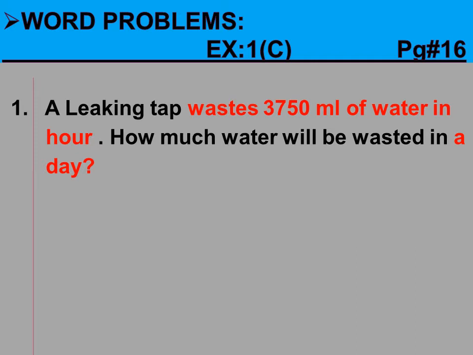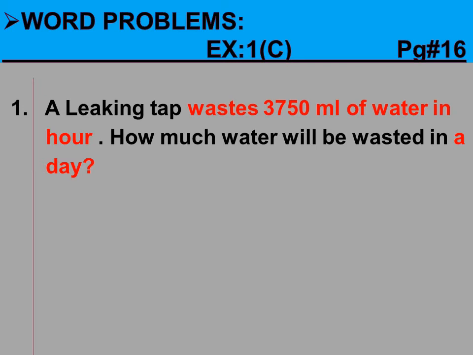Question number 1 is that a leaking tap wastes 3750 milliliter of water in an hour. How much water will be wasted in a day? So dear students, when we read the given statement at least 2 times, it will be clear that the given statement is about wastage of water. In the second step, that is making a model, we will highlight the main points of this statement.